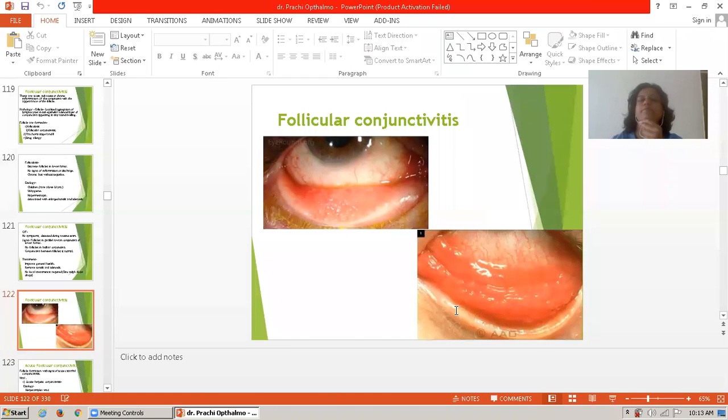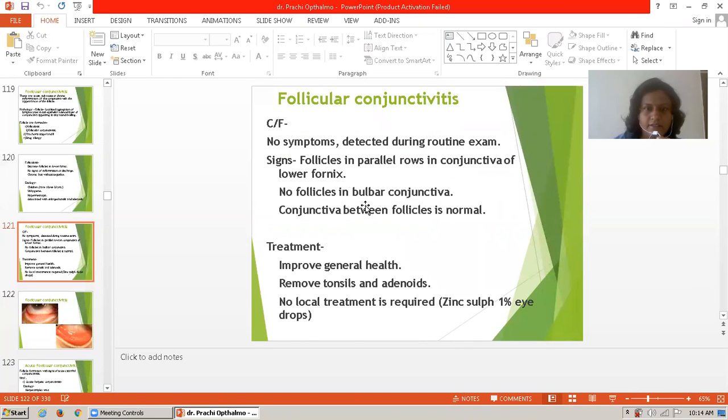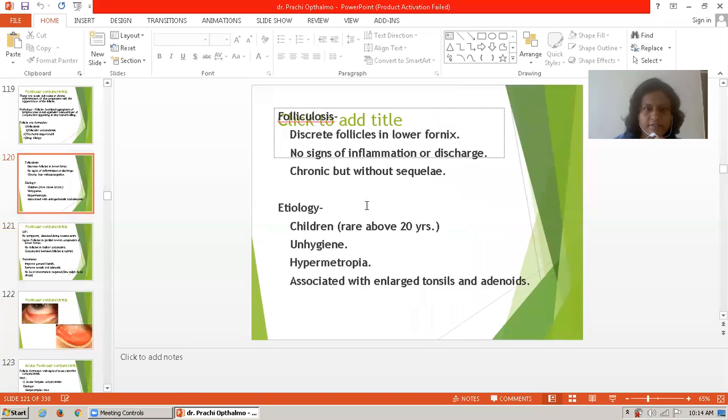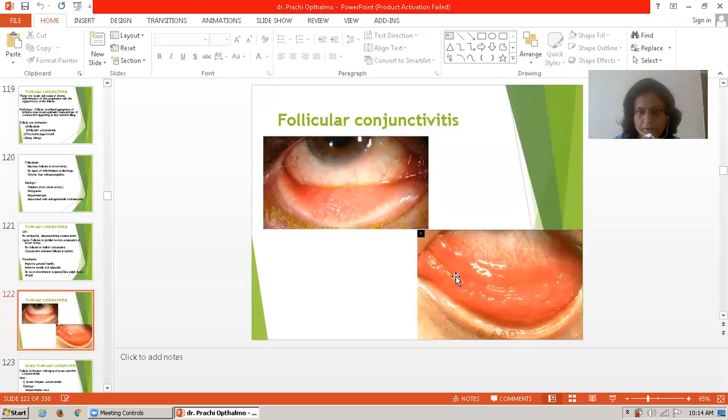This is a diagram of follicular conjunctivitis. In it we see how the follicles are present in the lower fornix. These are the follicular swellings, tiny and round swellings around the conjunctiva.